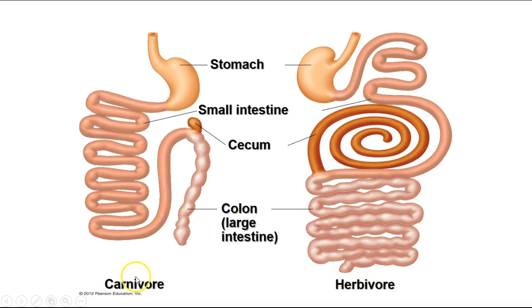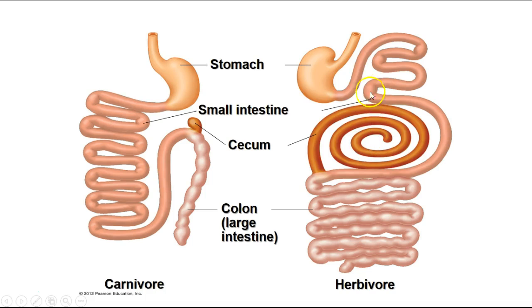This carnivore is a wolf, I believe, and you can see that it has a stomach and a very long small intestine, because the stomach and small intestine are involved in the breaking down of the protein food and the reabsorbing of the nutrients. And then a short cecum, which is a specialized compartment for certain bacterial processing of the food. And then the colon in carnivores is very short. That's the large intestine where water gets reabsorbed and the fecal material gets compacted.